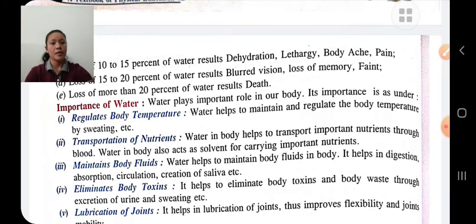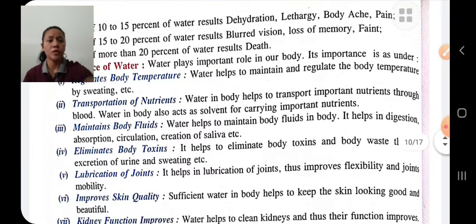What is the importance of water? First, it regulates body temperature. Water helps to maintain and regulate the body temperature. Our temperature will become normal. Next, transportation of nutrients. Water also helps to transport various important nutrients, through which it carries important nutrients.